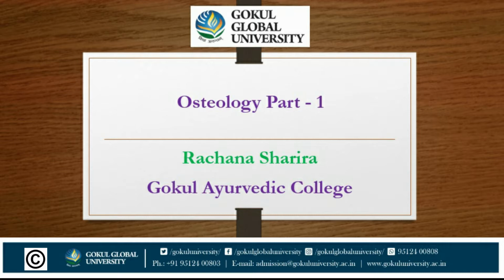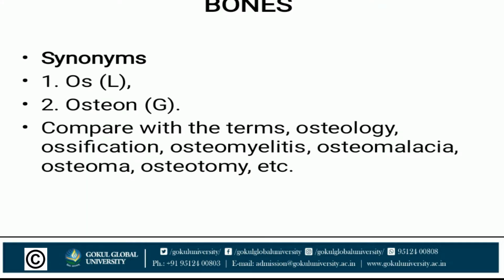In this chapter, we will deal with the definition of bone, classification of bone according to position, axial and appendicular, according to size and shape, short, long, pneumatic, etc., according to growth structure, according to development, as well as function of the bones and components of bone. First, we will start with synonyms of bones.